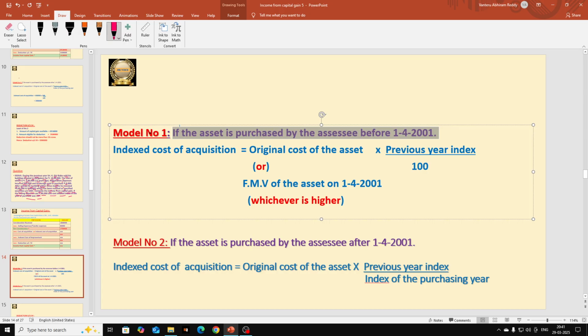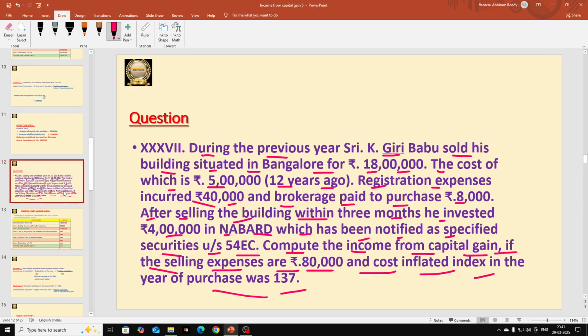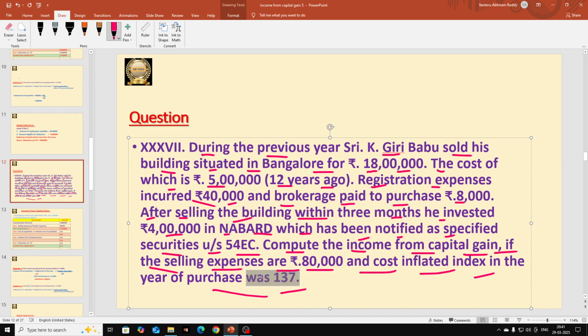Here the purchase was more than 12 years back, and the purchasing year index number is given as 137, while the 2001 index number is 100.